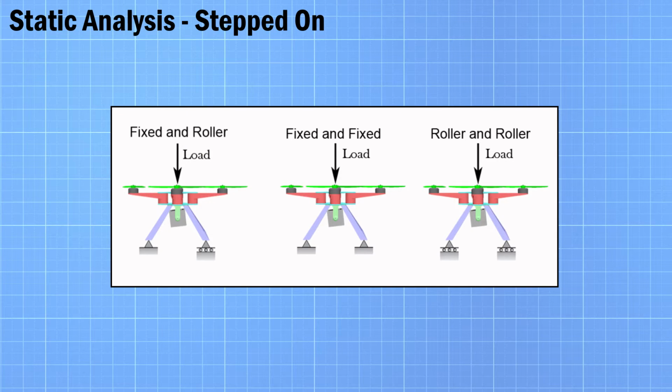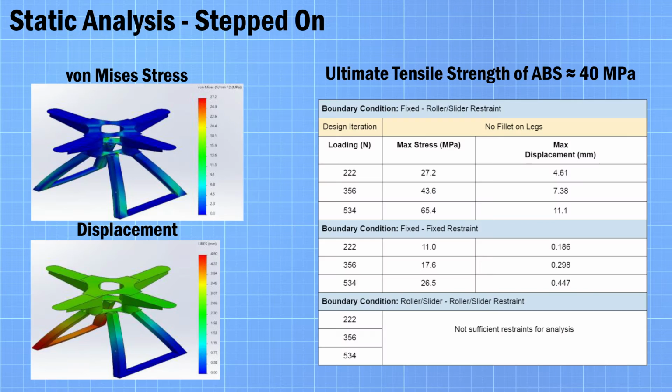The first static simulation is to simulate a person stepping on the quadcopter with half of their weight. The following boundary conditions were used: fixed roller, fixed, and roller. The ultimate tensile strength of ABS plastic is considered to be 40 megapascals. While these results are not accurate because this material needs to be analyzed in a non-linear analysis, they still give a comparison of the various design changes.